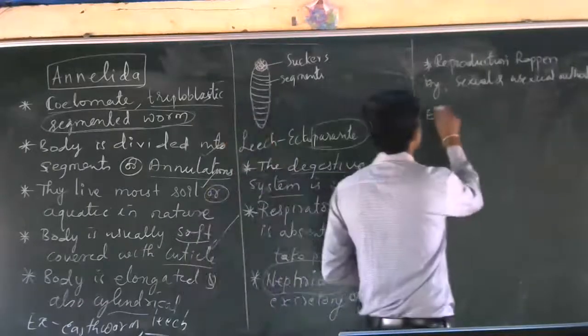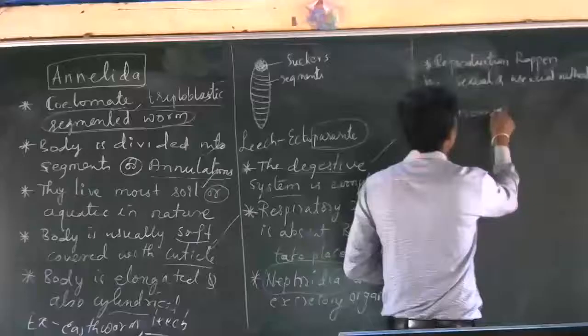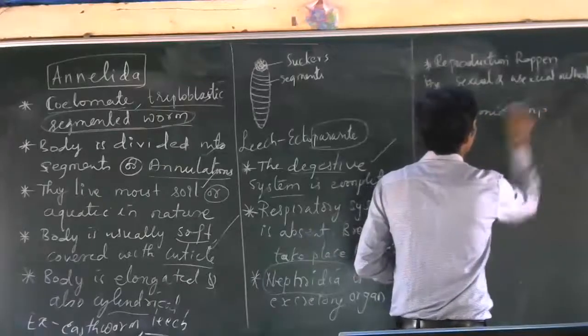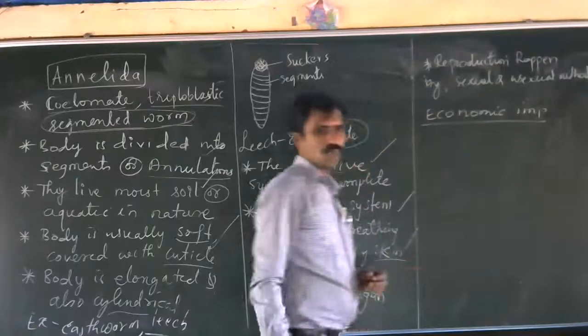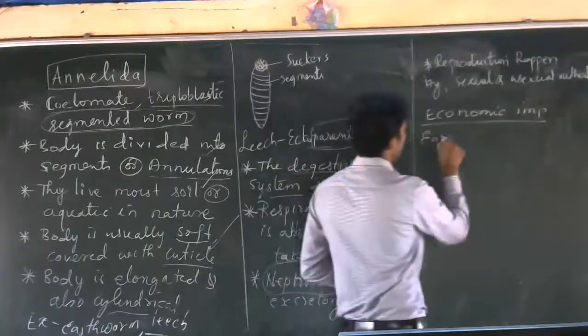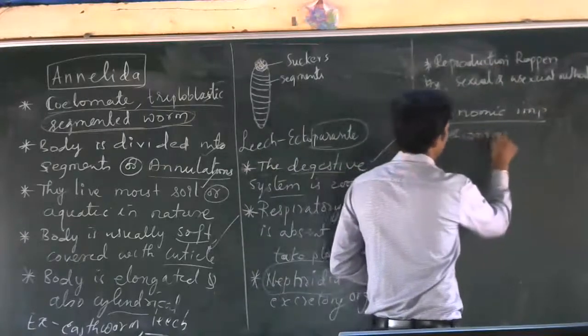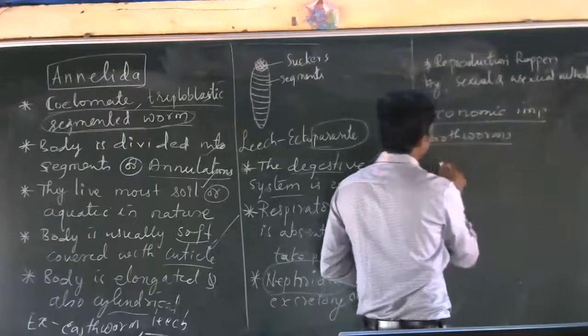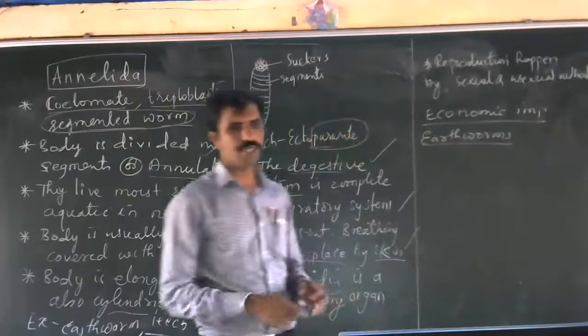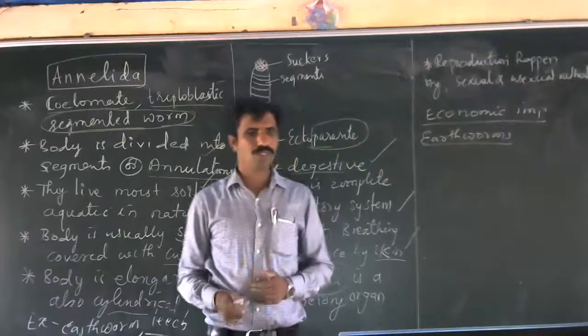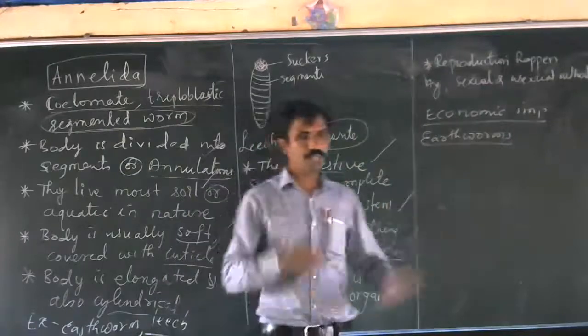Economic importance. See, earthworms are called farmer's friend because they help in the rotation of the soil.